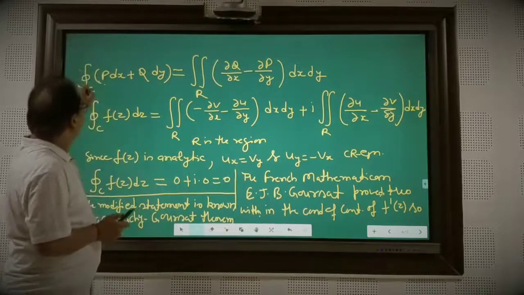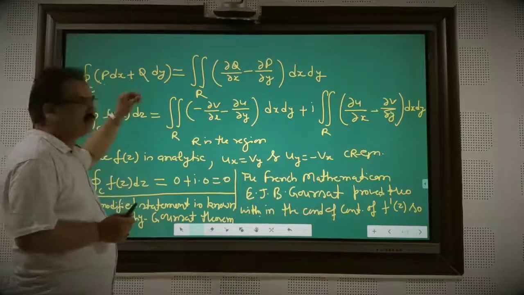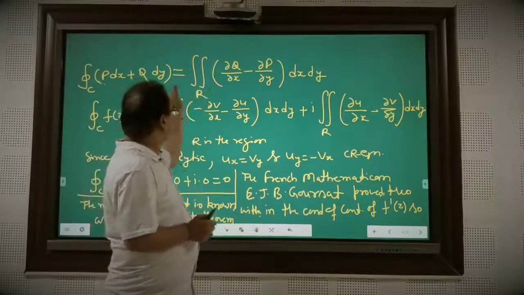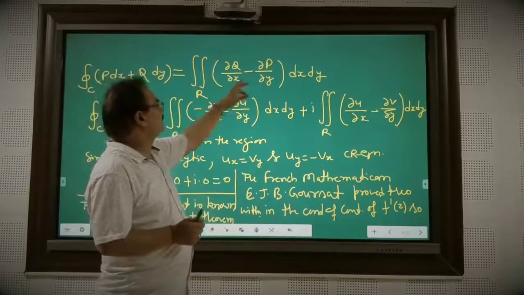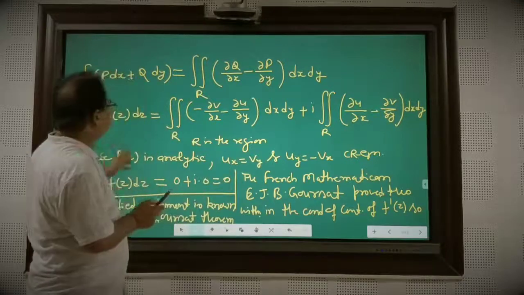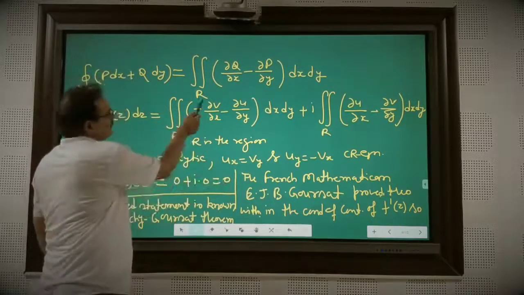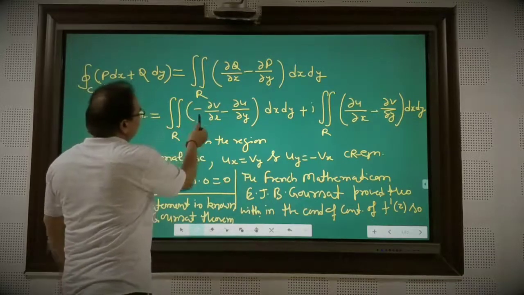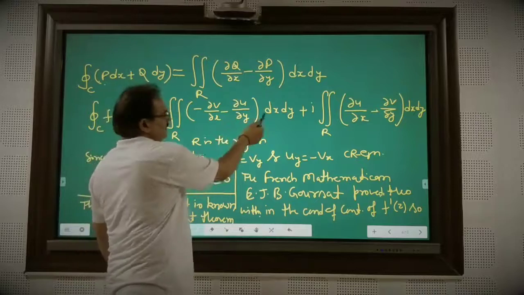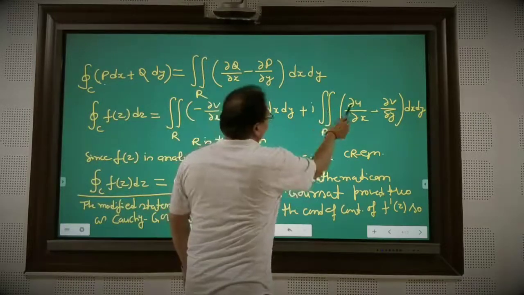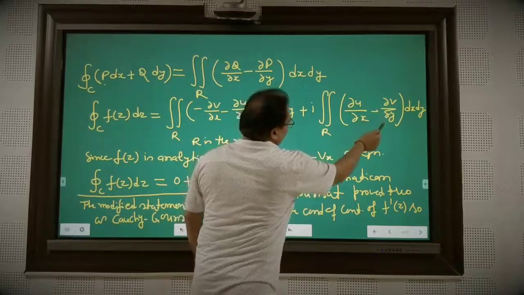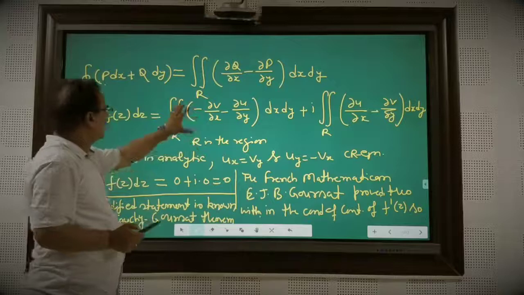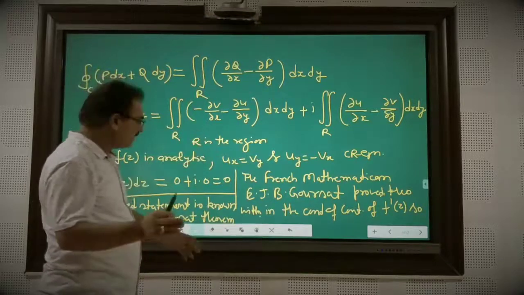How? Look at the Green theorem statement: if the integral of P dx plus Q dy is over the closed curve C, then this statement will hold good: the double integral of (del Q over del x minus del P over del y) dx dy. And here, all these partial derivatives you can write very easily. This is the double integral of minus (del v over del x plus del u over del y) dx dy plus iota times (del u over del x minus del v over del y) dx dy, where R is specified as a region.